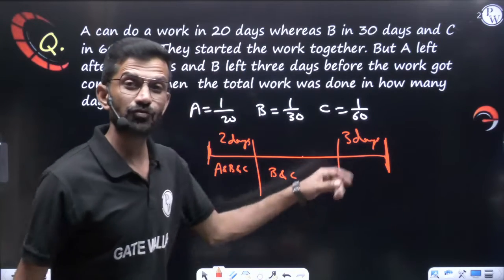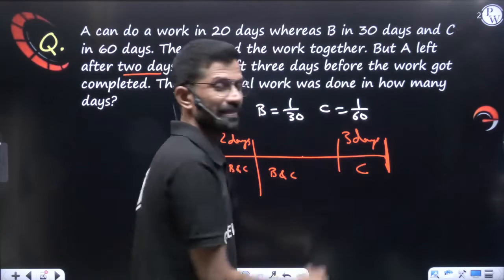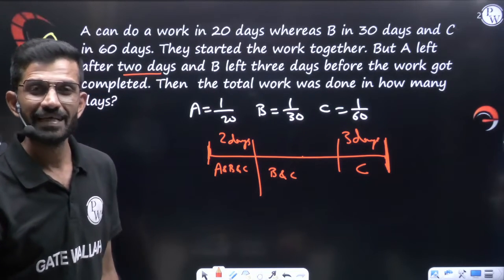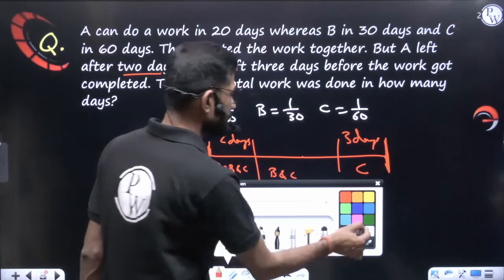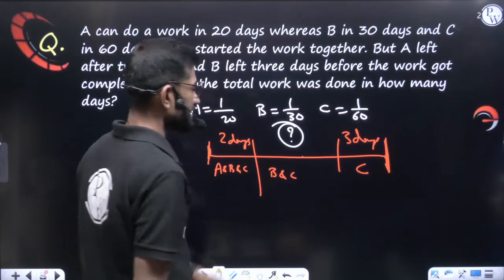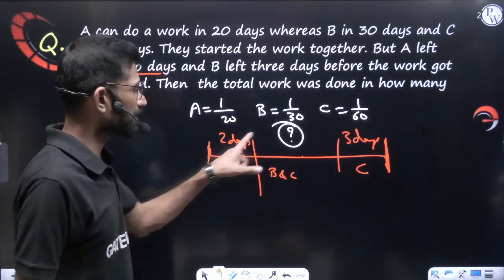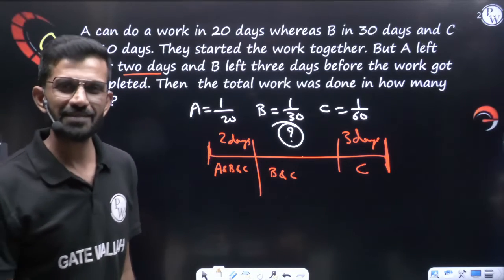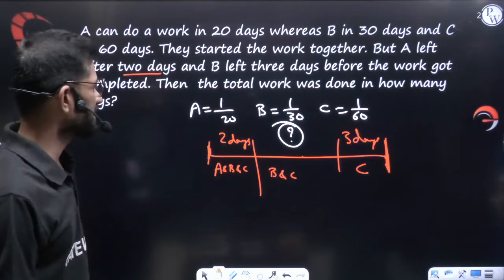So last 3 days who was working? C was alone working. Now they are asking you the total work was done in how many days? If you can find how many days the B and C combination worked, you can add +2 and +3 and say the total number of days taken. You can try the answer from your end, and here let's see the explanation.